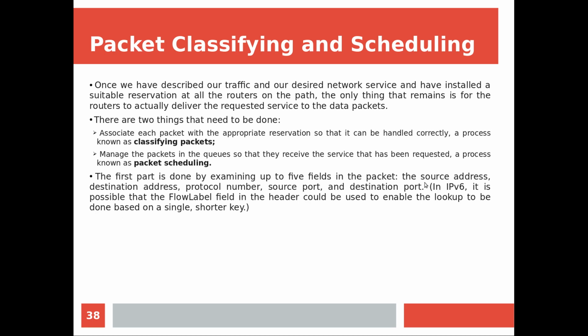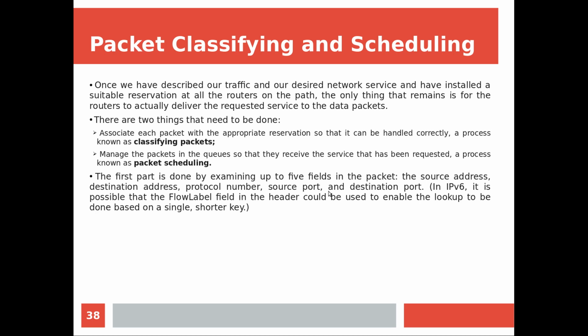So when it is IPv4, we are looking at the source address of the packet, destination address of the packet, the protocol number, whether it is TCP or UDP, and the source port and destination port. These 5 fields together define a flow, because from the same source there may be multiple flows, right? That is why we are taking the source port also. So together the source IP address and source port will be unique.